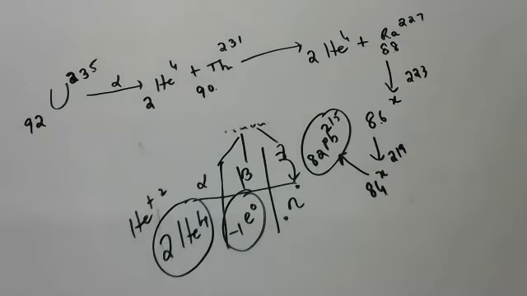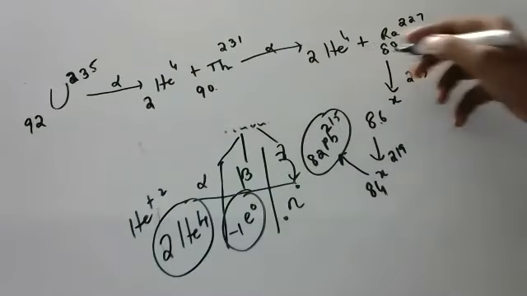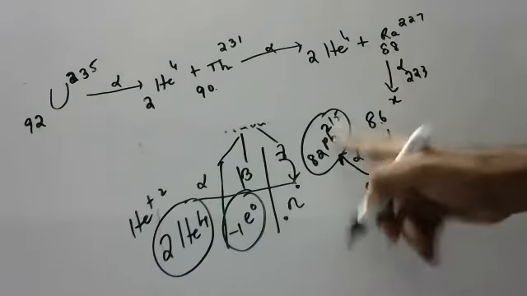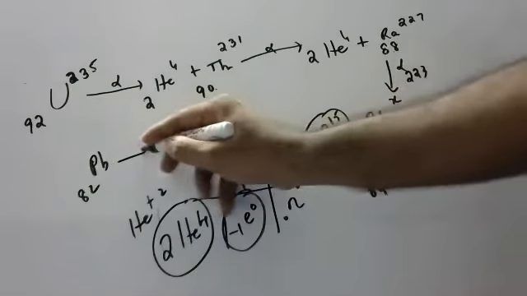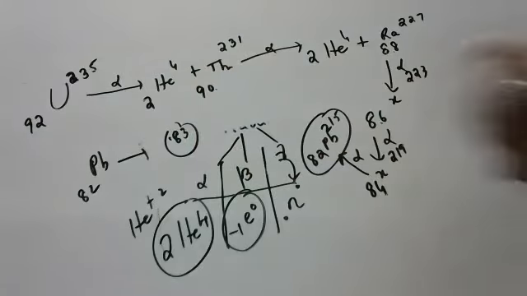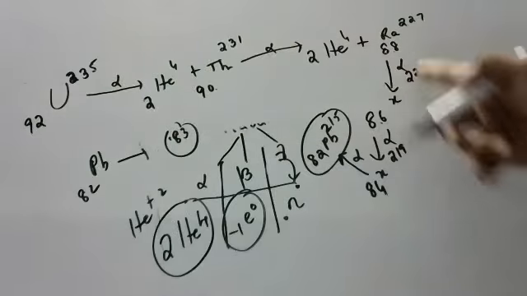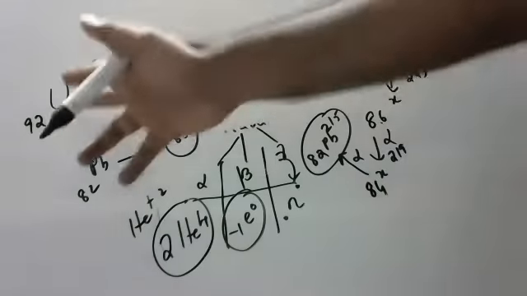So children, see, slowly by emitting alpha particle again and again, one or other day it is becoming lead. Lead means stable. Till lead, all are stable, children. After lead only, the 83 onwards elements emit alpha, beta, gamma particles to attain stability. Then you may ask, sir, if it emits alpha particles one after another, will it be over in one day? Not like that, children. I have shown it for your understanding.